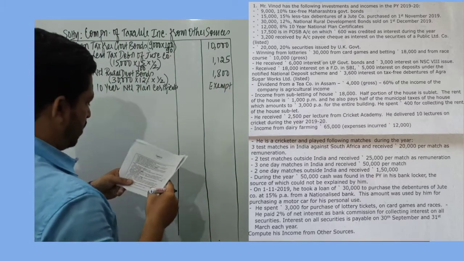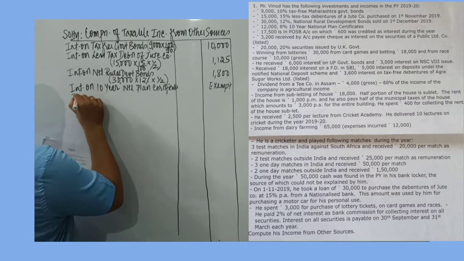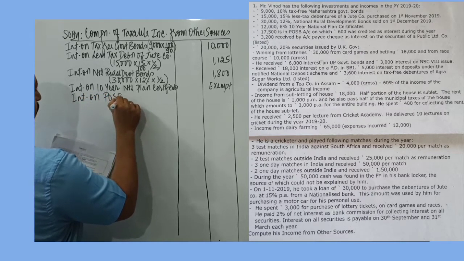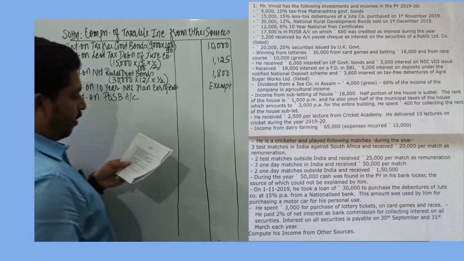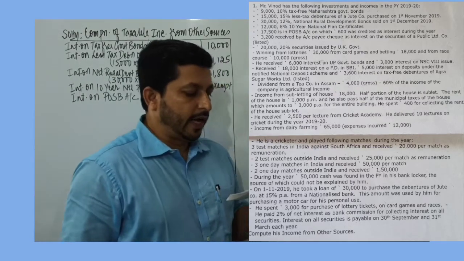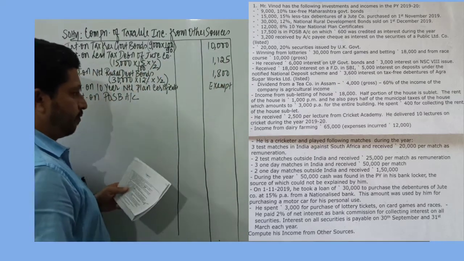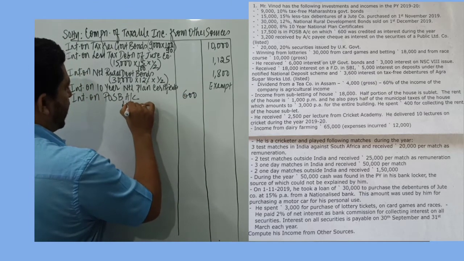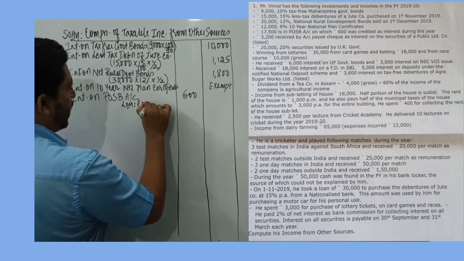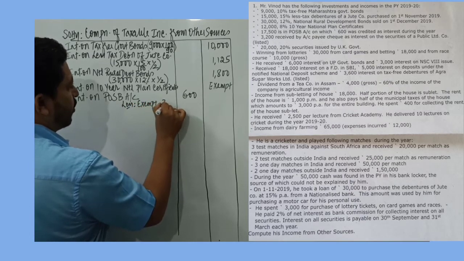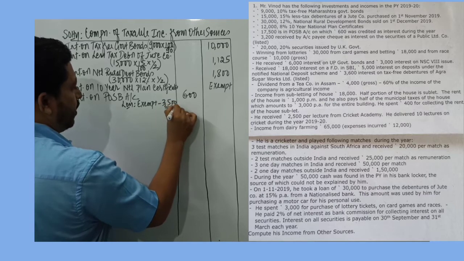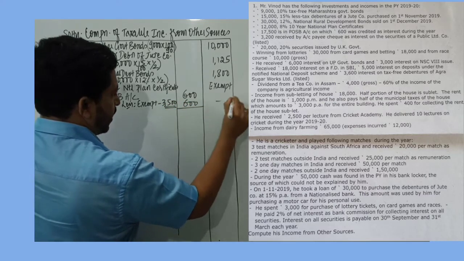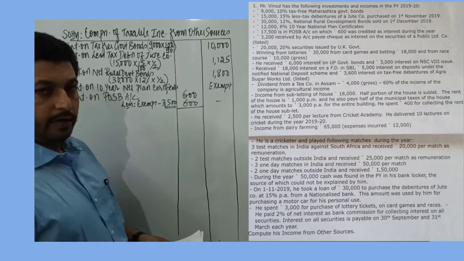Next we have interest on post office savings bank account. Investment is 17,500 and interest received is 600. Less, we have exemption. We actually have an exemption limit on an individual account up to 3,500. But since the interest amount is only 600, 600 will be deducted and nothing will be taxable.